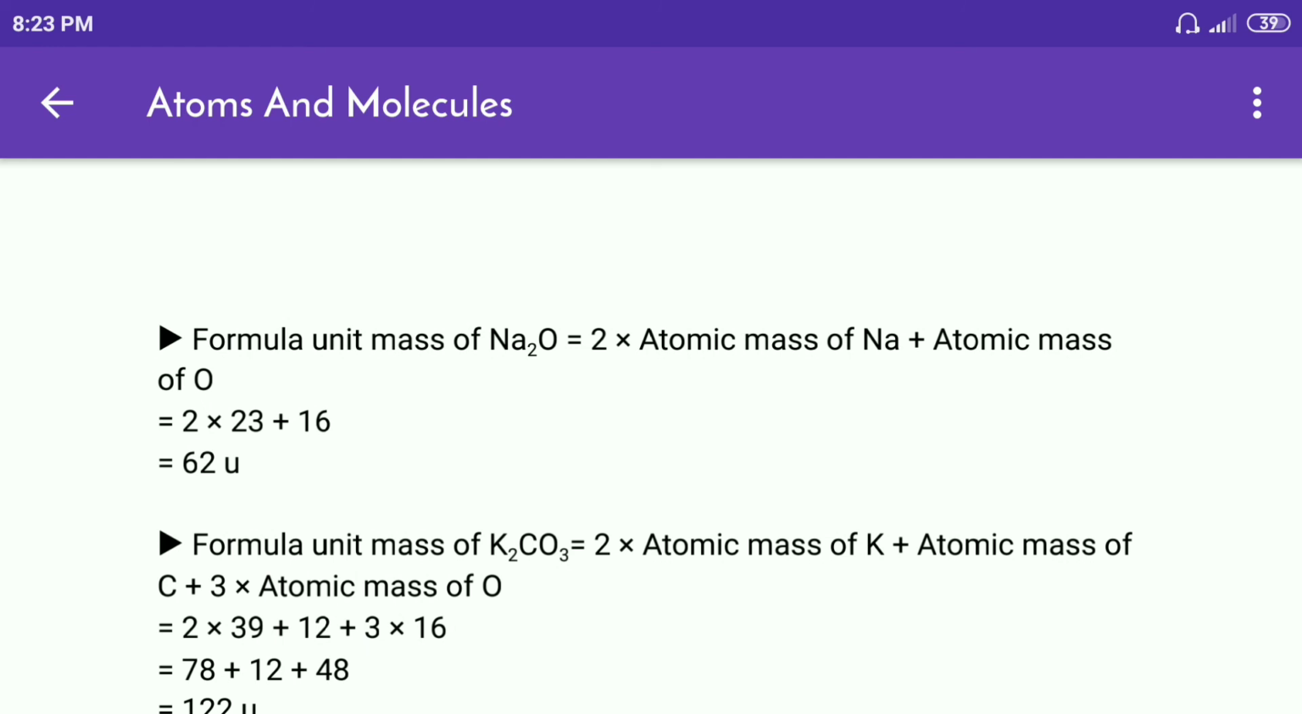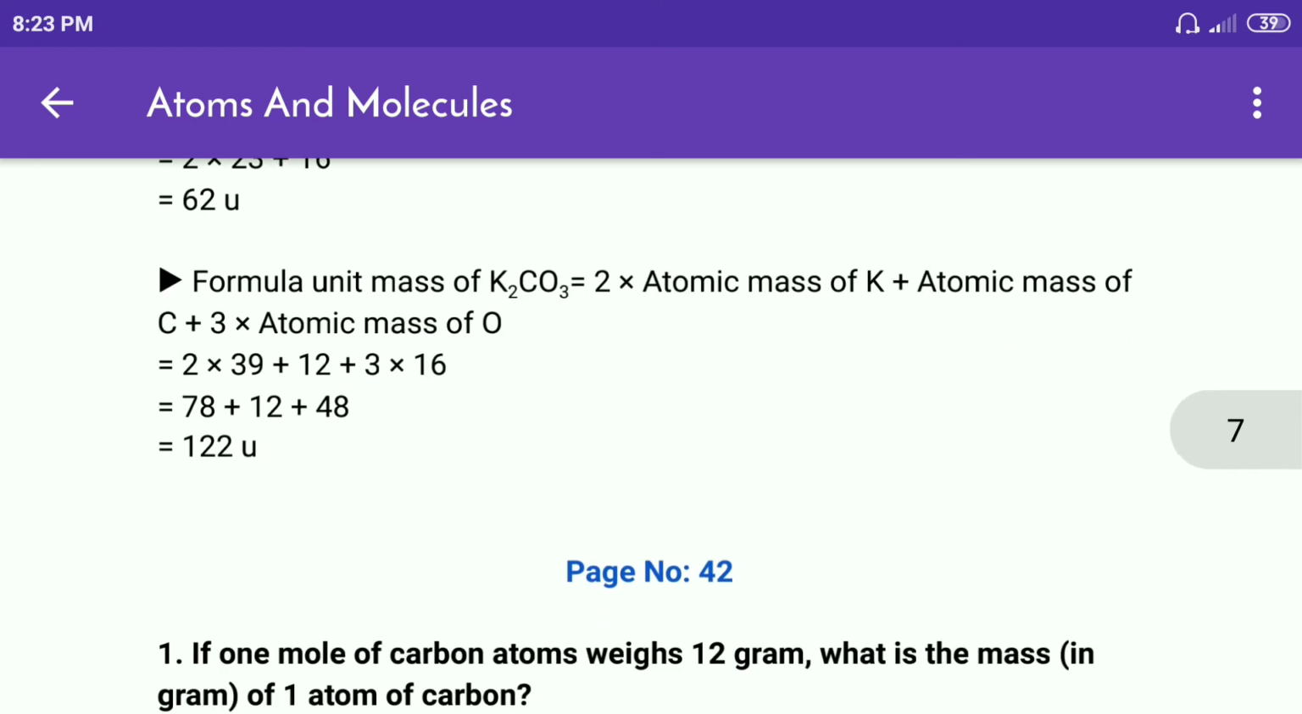Formula unit mass of Na2O is equal to 2 multiplied by atomic mass of Na plus atomic mass of O is equal to 2 multiplied by 23 plus 16 is equal to 62 U. Formula unit mass of K2CO3 is equal to 2 multiplied by atomic mass of K plus atomic mass of C plus 3 multiplied by atomic mass of O is equal to 2 multiplied by 39 plus 12 plus 3 multiplied by 16 is equal to 78 plus 12 plus 48 is equal to 138 U.